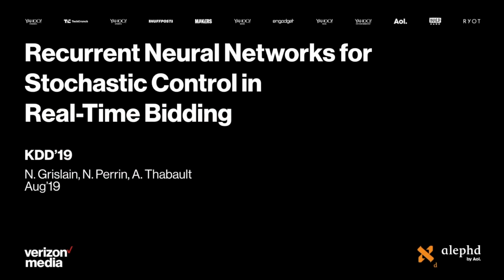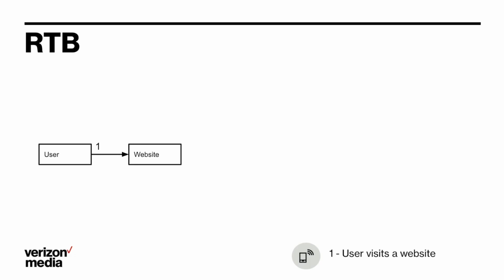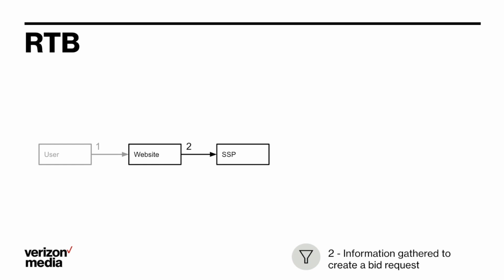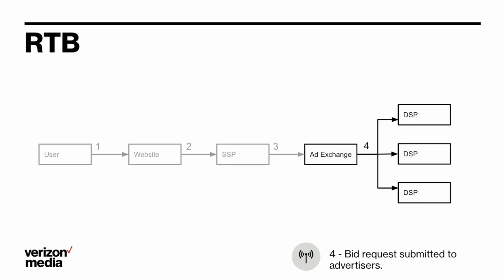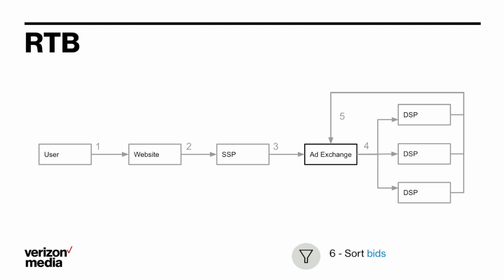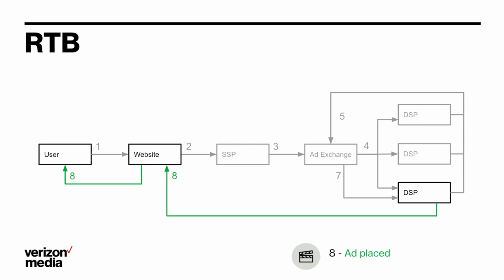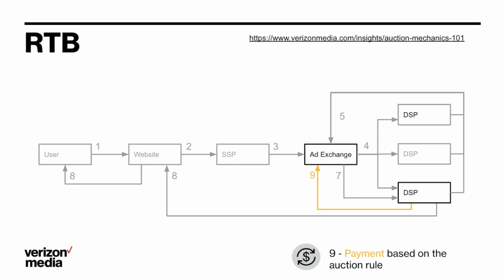How does real-time bidding work? Suppose you get a user visiting a website. The website sends pieces of information, for example the device type, to the supply-side platform in order to create an ad request sent to an ad exchange. A bid request is then sent to various demand-side platforms so they can bid back. Bids are then sorted by the ad exchange, and the highest bid wins the impression. The winner can then display the ad to the user and pays for the impression according to the auction rule, with all of this happening in a few milliseconds.